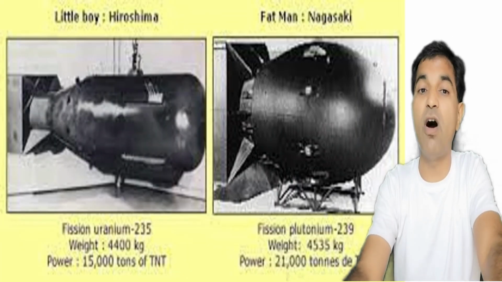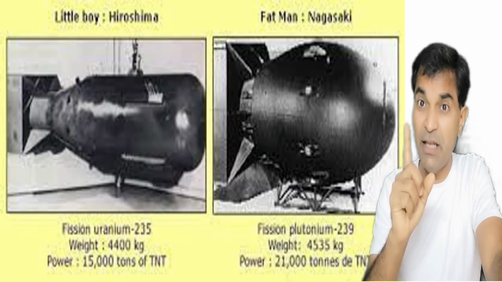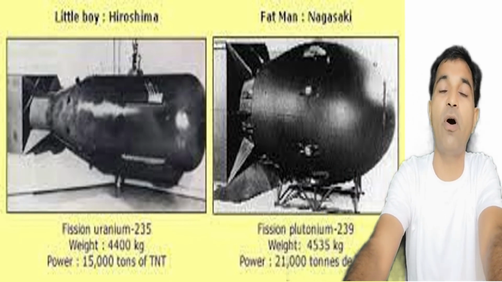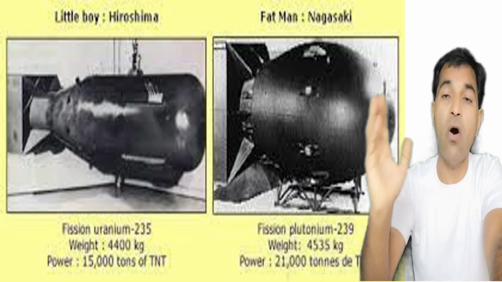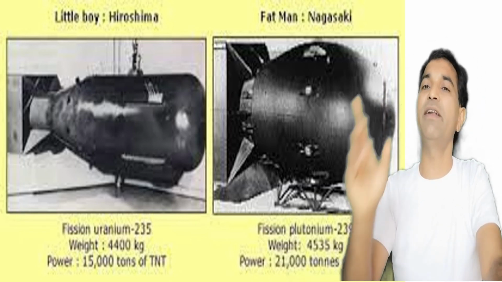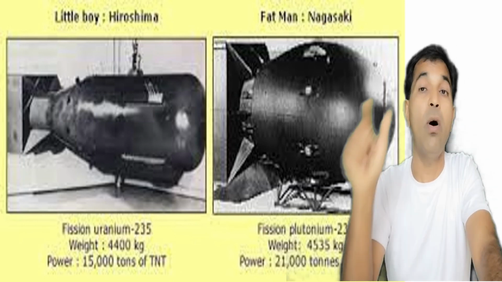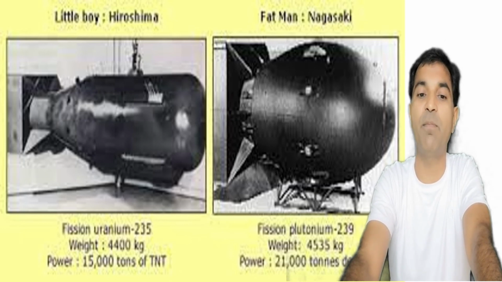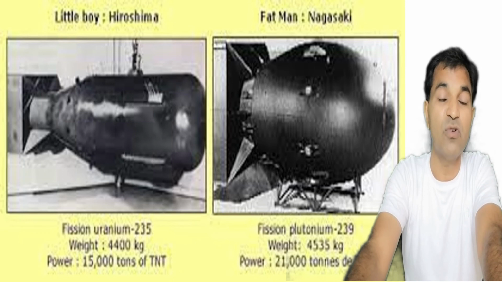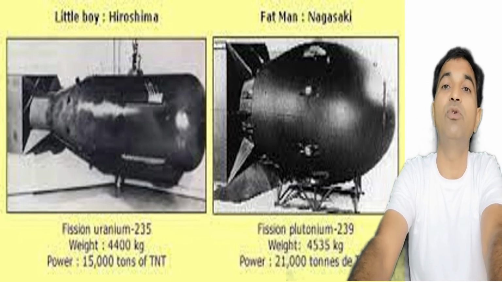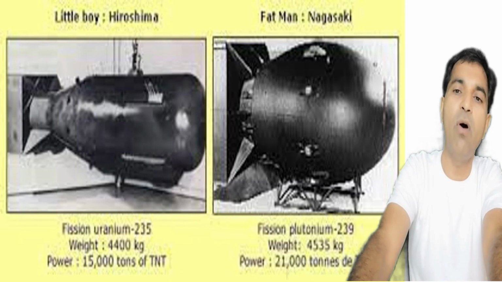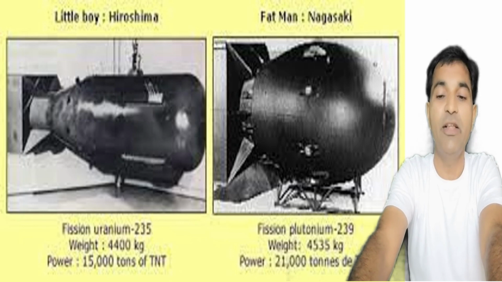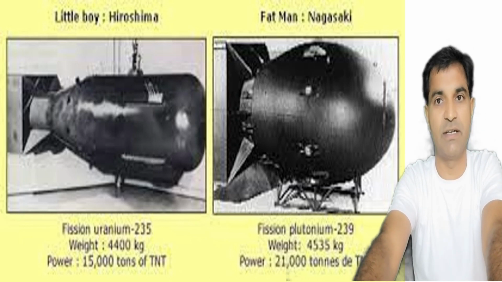Now these are the two bombs that have been used in human history so far. Little Boy and Fat Man were respectively dropped on Hiroshima and Nagasaki on 6th August 1945 and 9th August 1945 on Japan, and that concluded World War II with the surrender of Japan. The bomb Little Boy, which was dropped on Hiroshima, used uranium-235 as the fission material, and the bomb Fat Man, which was dropped on Nagasaki, used plutonium-239, right?